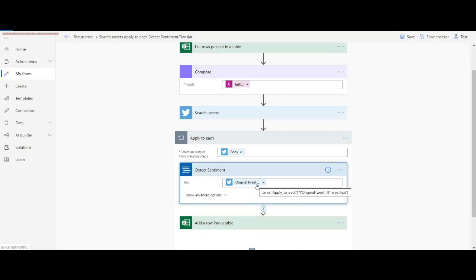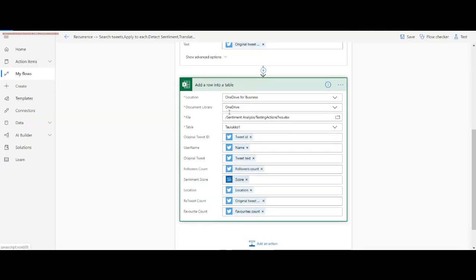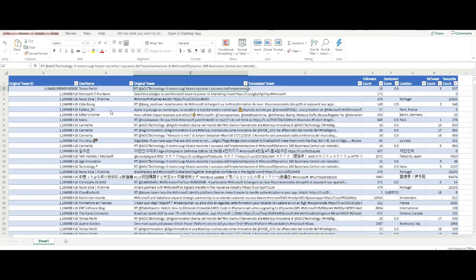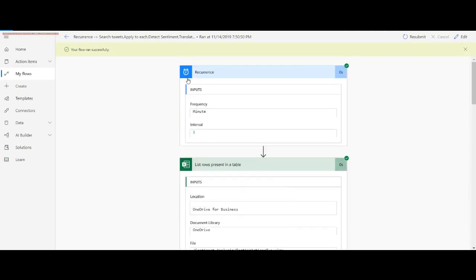In this, I'm just passing the original tweet inside an item, and then I'm storing all the data in my Excel Online. This is where I can get a score. Let me show you my Excel where I'm dumping all this data. This is how the since ID, or the original tweet ID, looks, and these are the other columns like username, original tweet, translated text. And let me show you one run history. This is one of the dry runs which I ran yesterday.